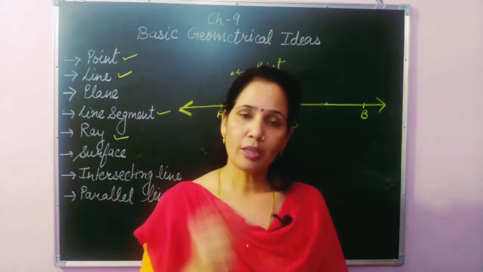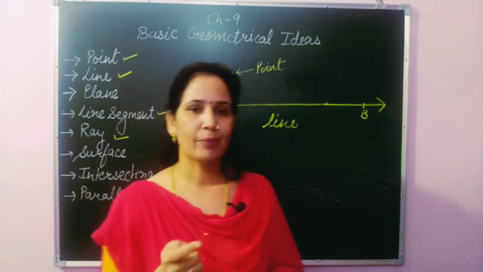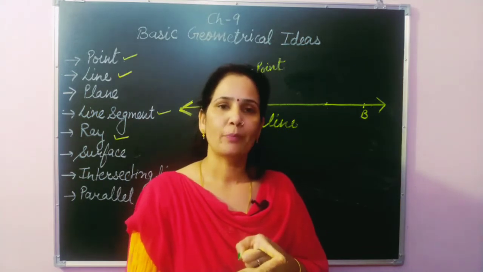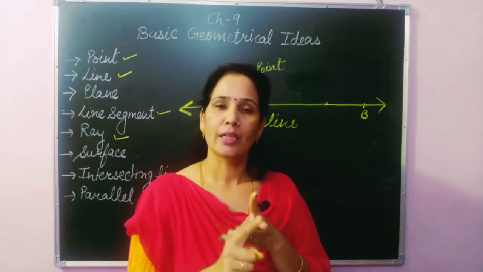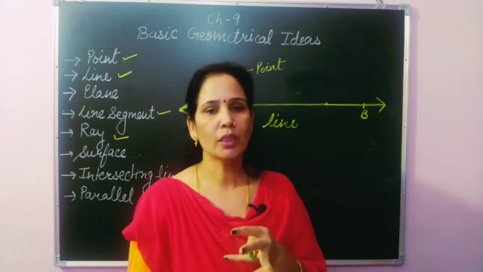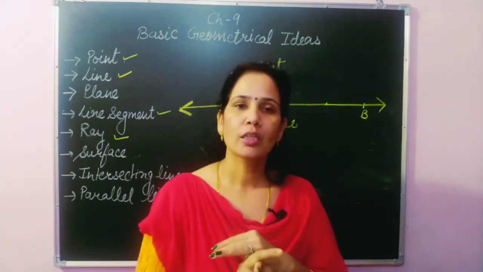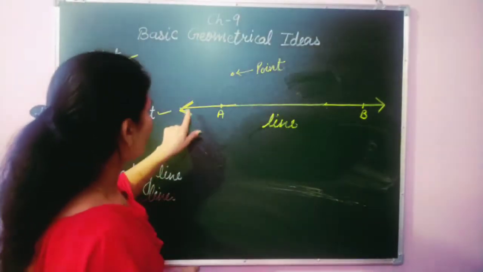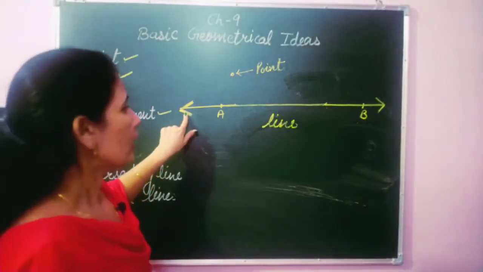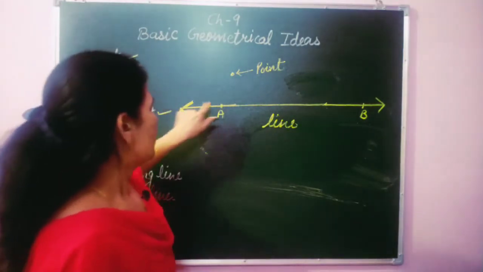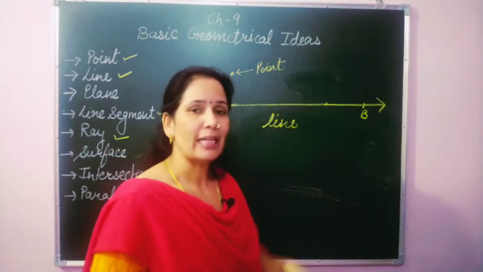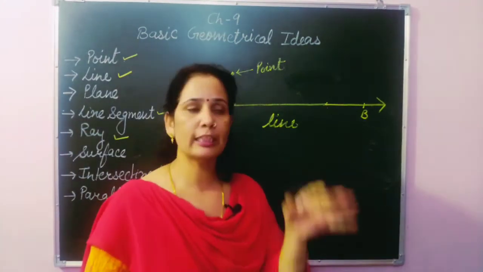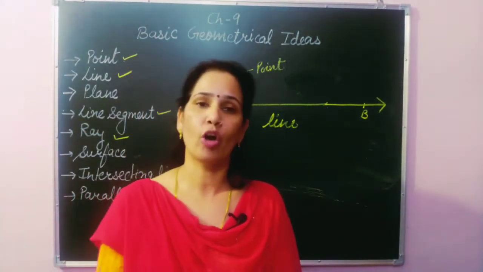So all the properties that we have discussed for the line segment are the opposite of this one. How? It has no endpoint, first. Second, it cannot be measured. Third, it cannot be drawn on paper. Fourth, it has no definite length. Okay, I'm going to explain it again. When a line segment extends from both endpoints endlessly, then it is called a line, and a line has no endpoint, no definite length, cannot be measured and cannot be drawn on paper.